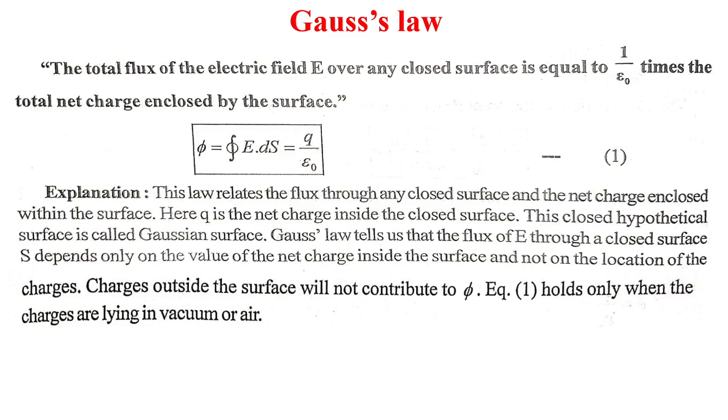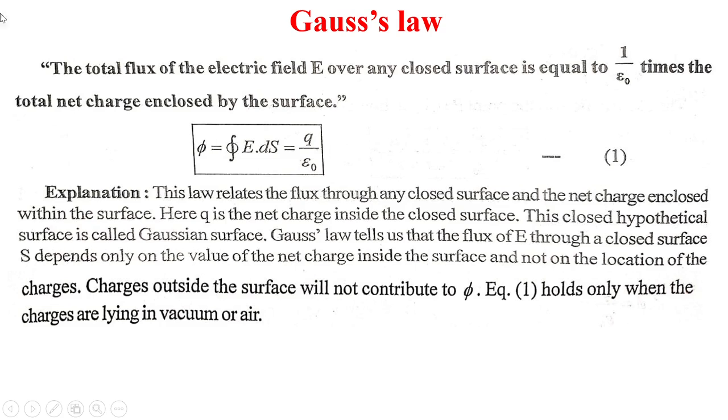Carl Friedrich Gauss gave a theorem known after his name, Gauss theorem, that relates net outward electric flux through any hypothetical closed surface called Gaussian surface to the net charge enclosed within it.